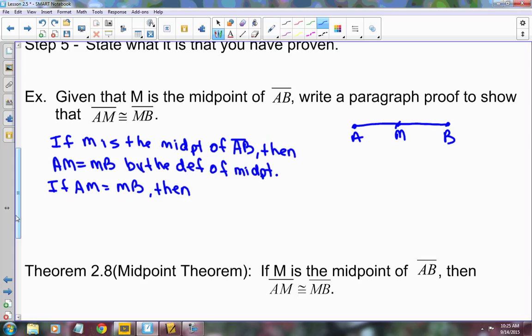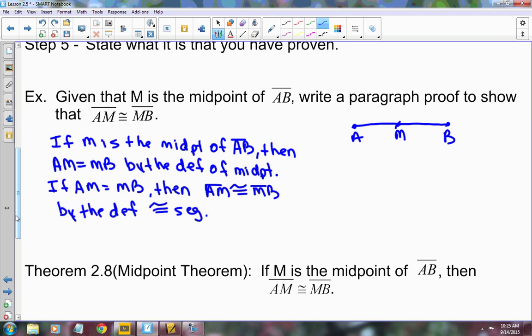If AM equals MB, then we can say that they're congruent, right? So then AM is congruent to MB by the definition of congruent segments. And so there's my proof. Two if-then statements in that case.